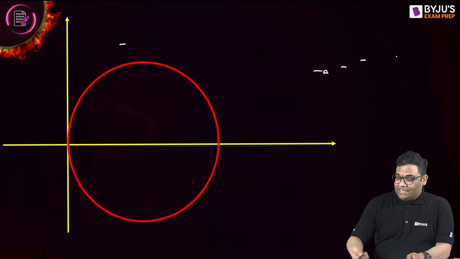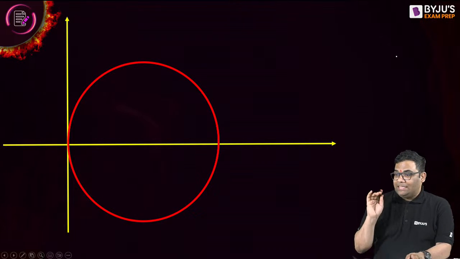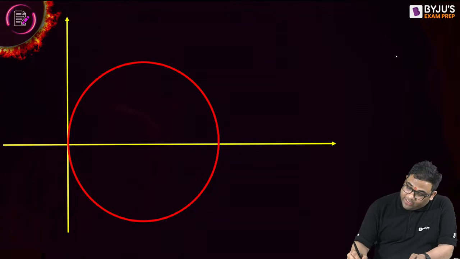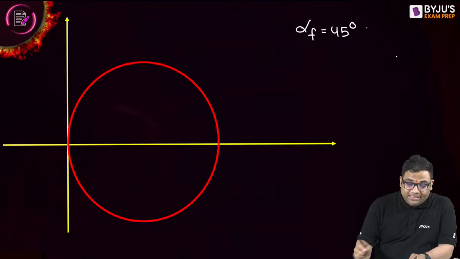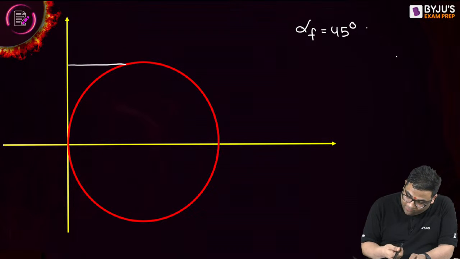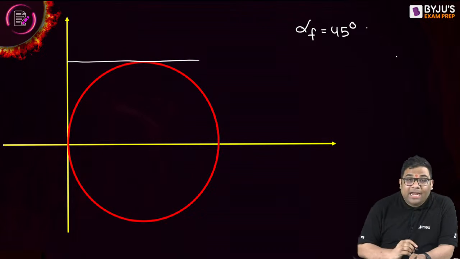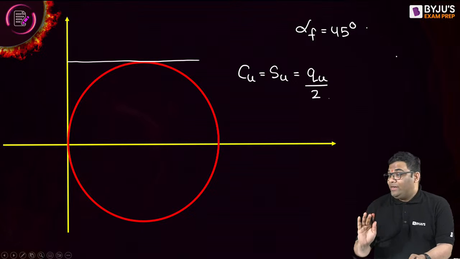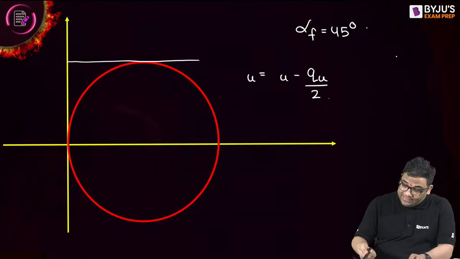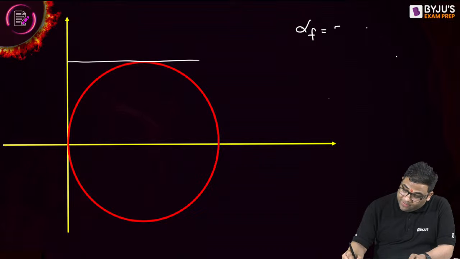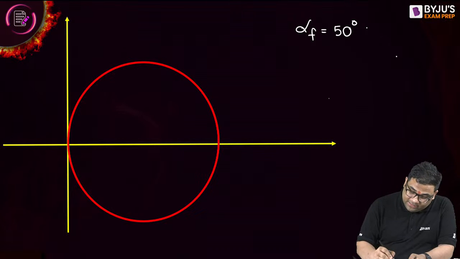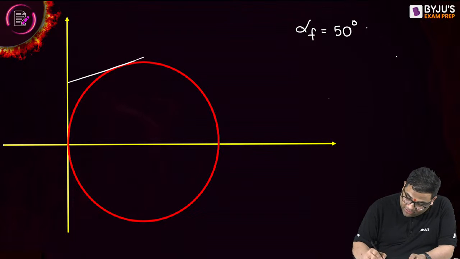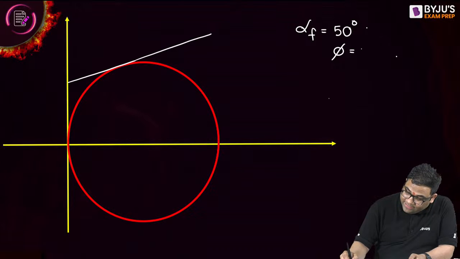I'll summarize this unconfined compression test. If the failure angle is given as 45 degree or nothing is given, then assume this. In this case the failure envelope will be like this, and Cu will be equal to Su, which is Qu by 2. But if it is not given, like in this case, it was given 50 degree. That means phi is not 0. Here phi is coming 10 degree.